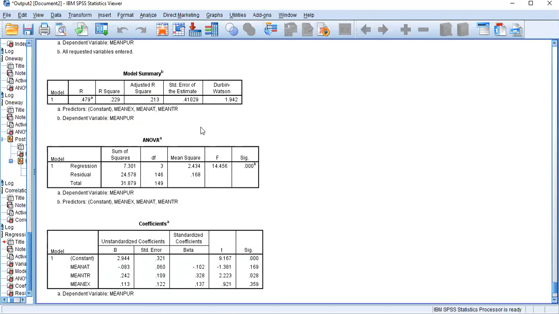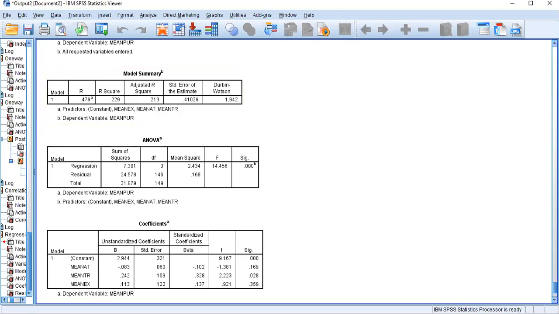So in my case, the model summary gives me a clue about how far my consumer's purchase intention is going to change as a result of changes in my independent variables. That means if celebrities are attractive, trustworthy and experts, how those 3 attributes are going to change the purchase intention of the insurance customers.